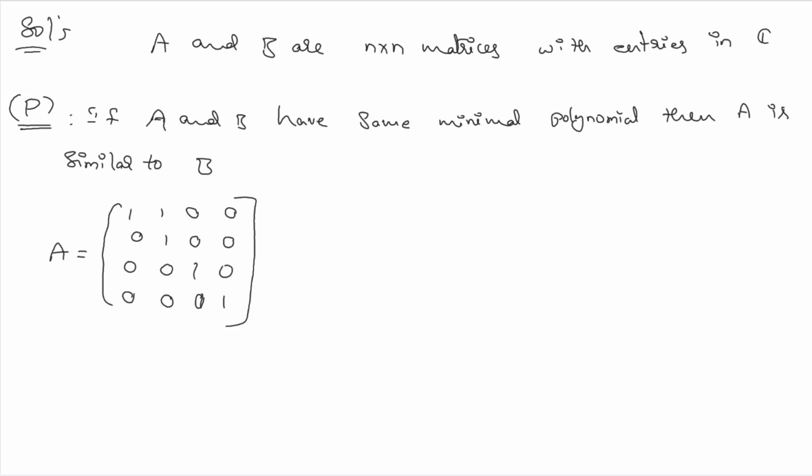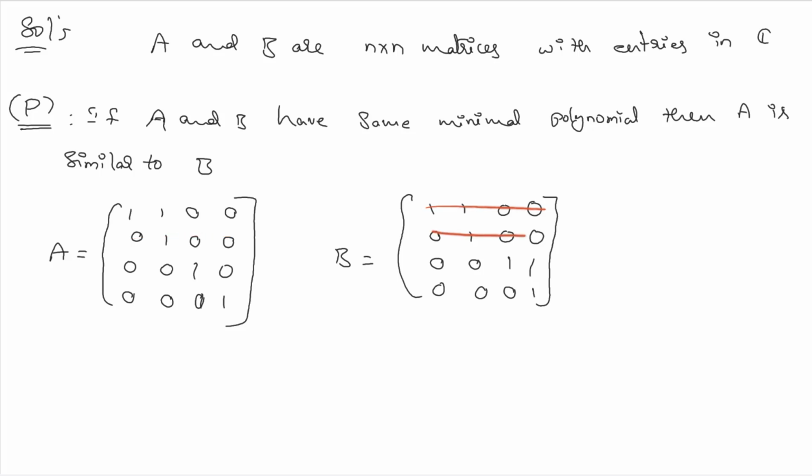Okay, let me write B also, then you can understand. B is 1 1 0 0, 0 1 0 0, 0 0 1 1, 0 0 0 1. If you observe these two matrices, the first two rows are the same, and the fourth row is also the same, but the third row is different.